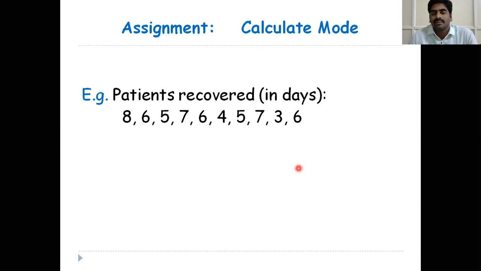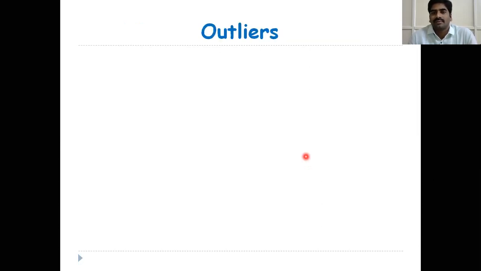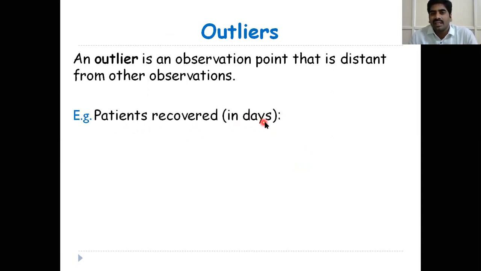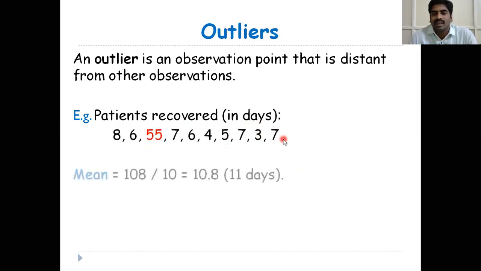Please note down. Next, outliers. An outlier is an observation point that is distant from other observations. I will explain with an example. Patients recovered in days. So this is the data. Calculate the mean here: sum of the observations 108 by number of observations 10. So the mean is equal to 10.8, approximately 11 days.